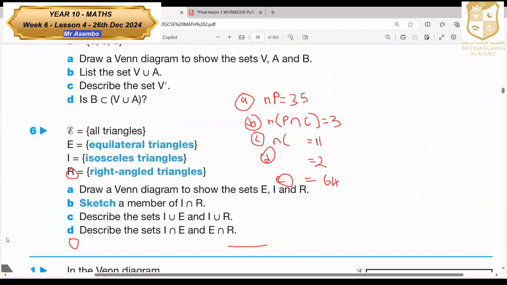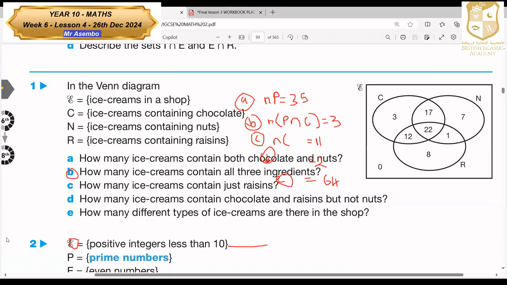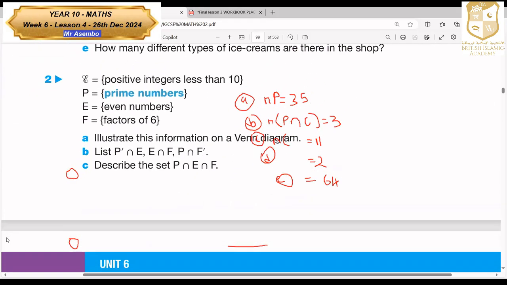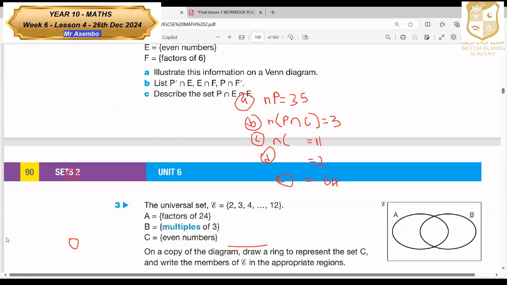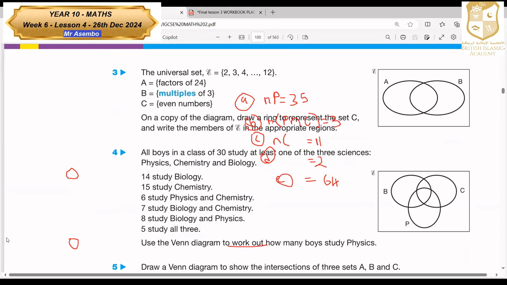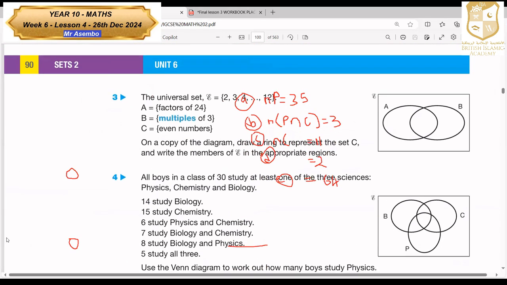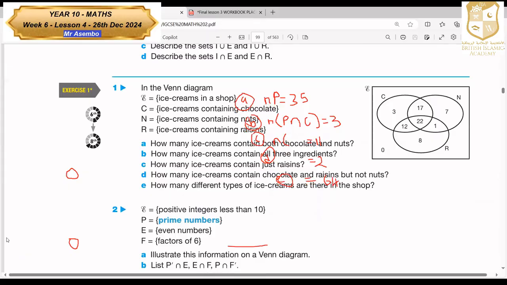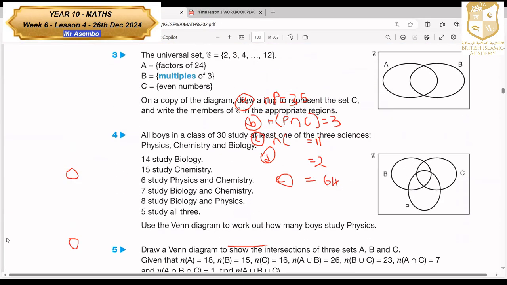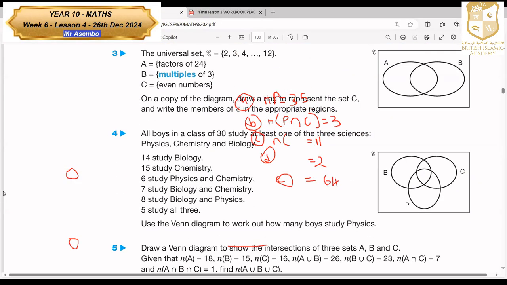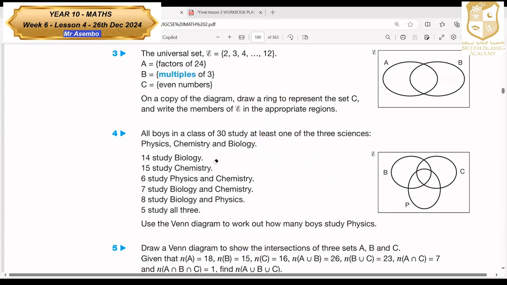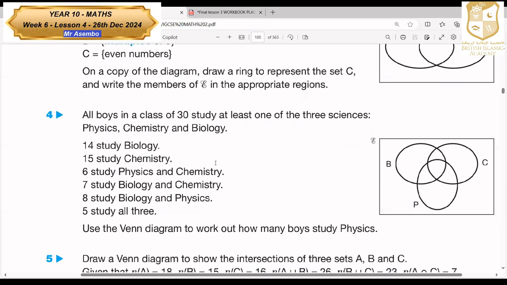A question of similar type. On page 90, there's a question 4. This is exercise 1 star, question 4.